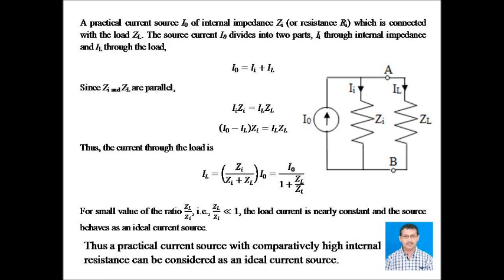Then we get IL equal to I0 by 1 plus ZL by Zi. For a small value of the ratio ZL by Zi, that is when ZL by Zi is very much less than 1, the load current is nearly constant. The source behaves as an ideal current source. Thus, a practical current source with comparatively high internal resistance can be considered as an ideal current source.